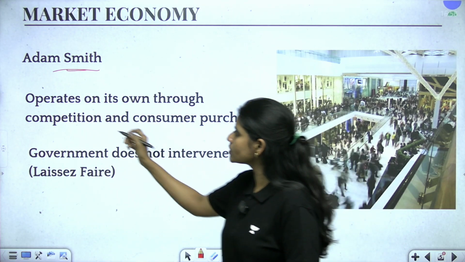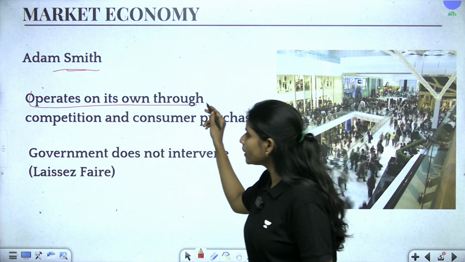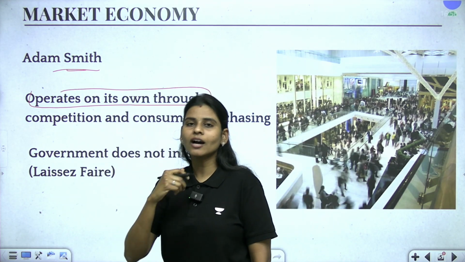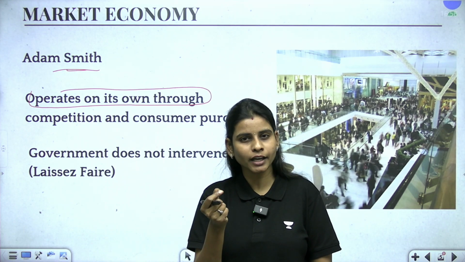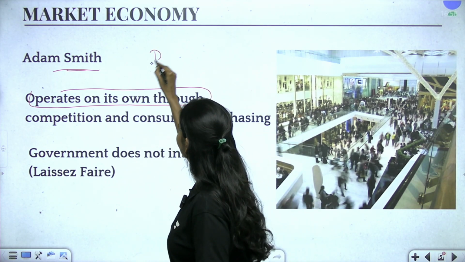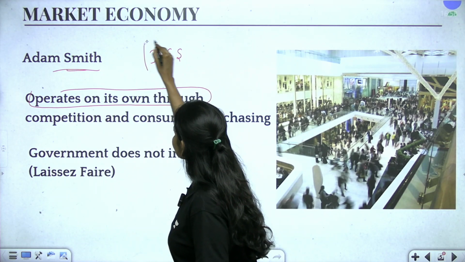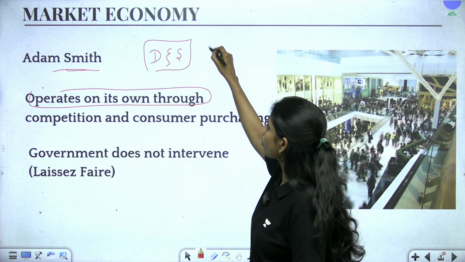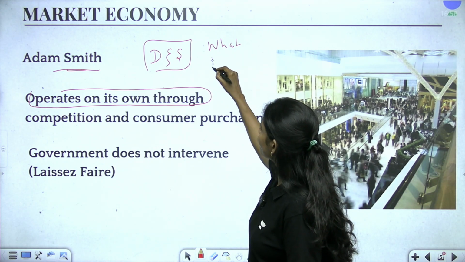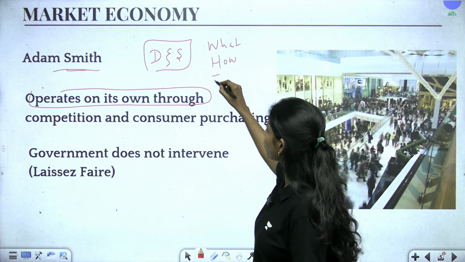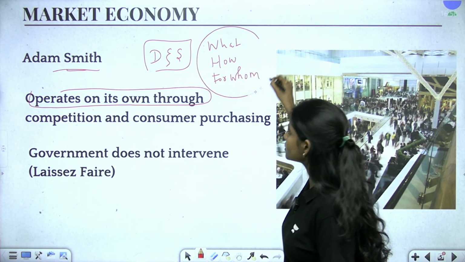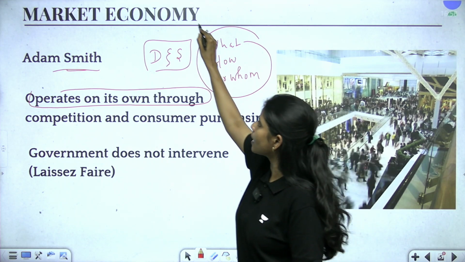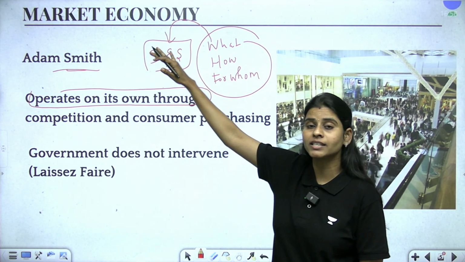In other terms, the market is going to operate on its own without the intervention of the government. Clear? So what is meant by market forces? Simply nothing but demand and supply. So in this type of economic system, what to produce, how much to produce, and for whom to produce, all these economic decisions will be taken by the market forces, that is demand and supply.